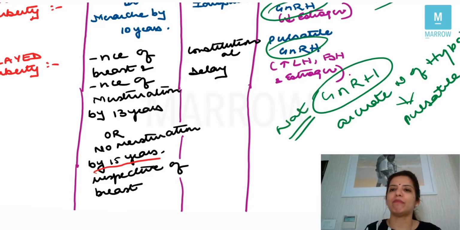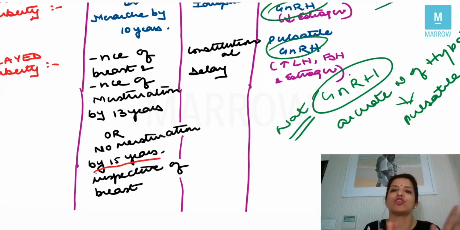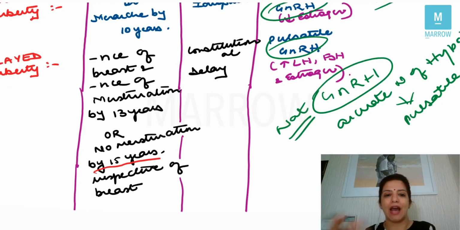So you have to remember just 13 years and 15 years, both of which fit into the definition of delayed puberty. In delayed puberty, by 13 years of age, if there is absence of breast and absence of menstruation, and by 15 years of age, if there is absence of menstruation, irrespective of breast.